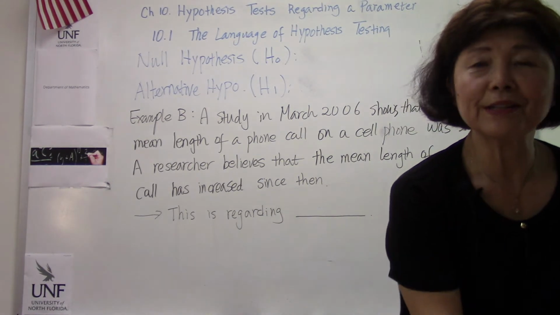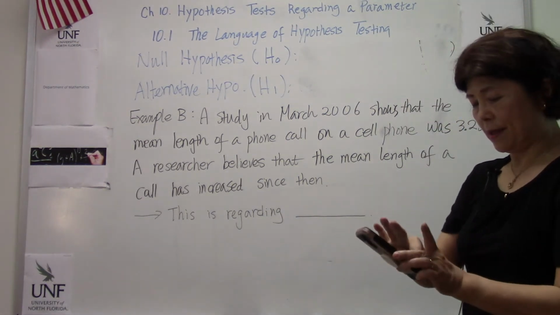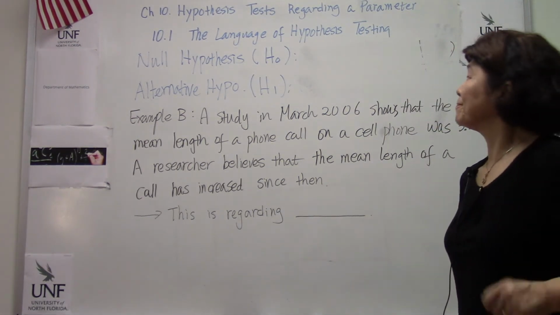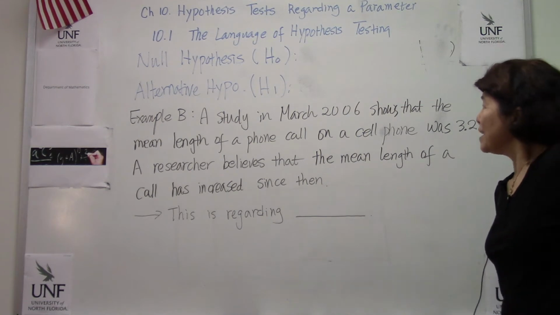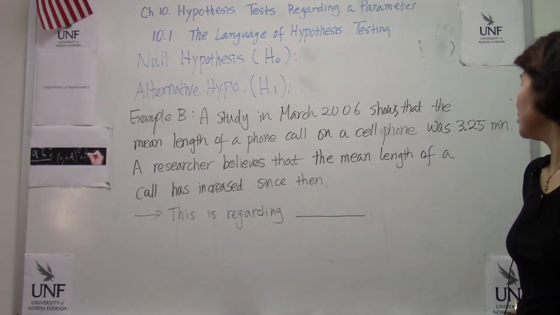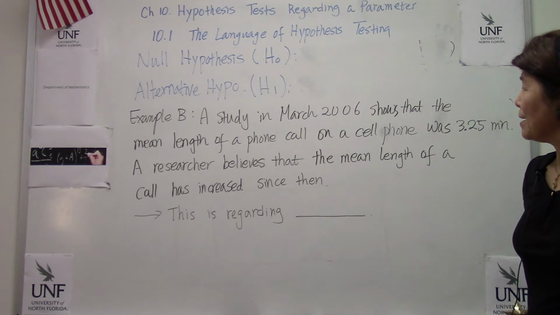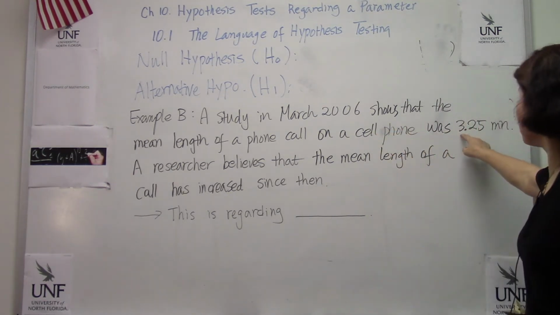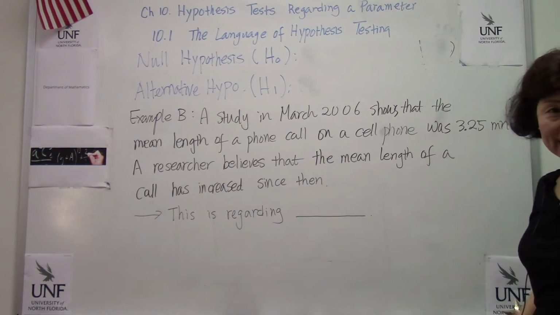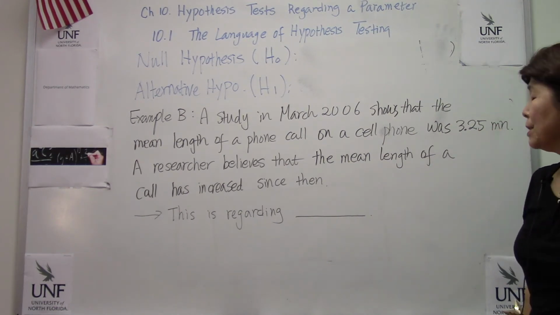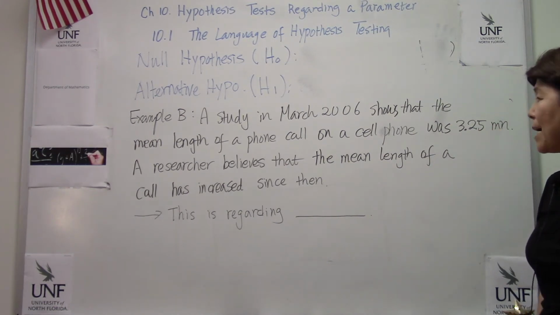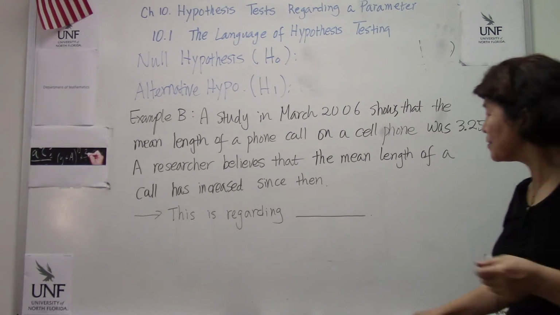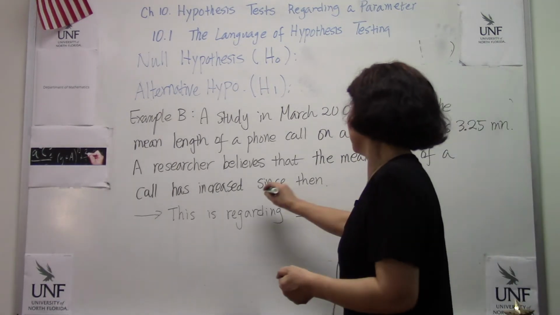Okay, let's start example B. A study in March 2006 shows that the mean length of a phone call on a cell phone was 3.25 minutes. A researcher believes that the mean length of a call has increased since then.